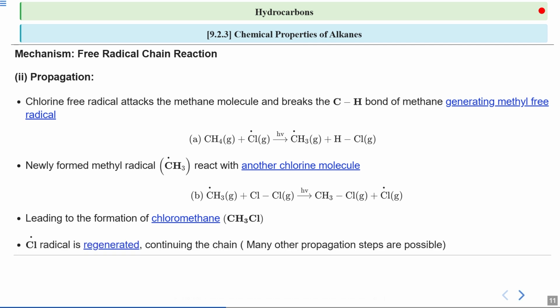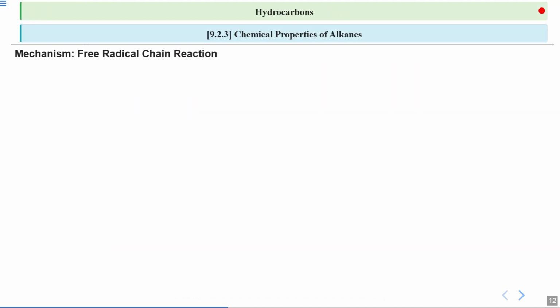Now the Cl dot radical, which is regenerated here, you can see that we have a chlorine radical in the reaction. It continues the chain, and many other propagation steps are possible due to this leading formation of chlorine radical, right? Let us move on further in the mechanism of free radical halogenation.